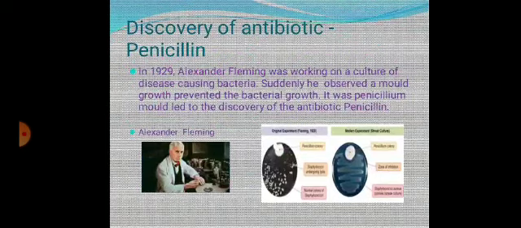Discovery of penicillin. Alexander Fleming in 1929 discovered the antibiotic penicillin in his lab, where he was growing bacteria, and it was inhibited by a fungal growth called penicillium.